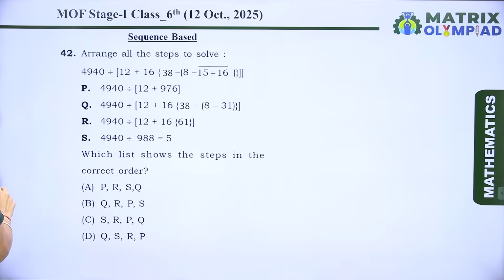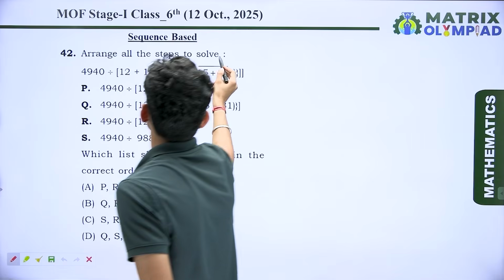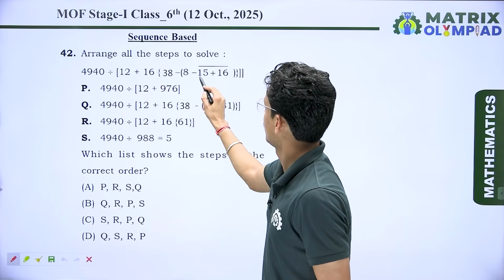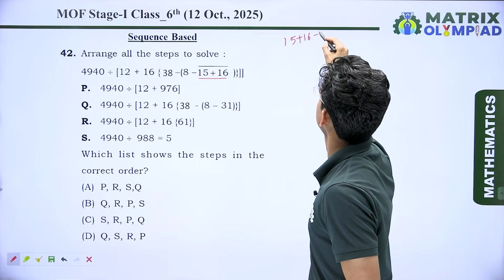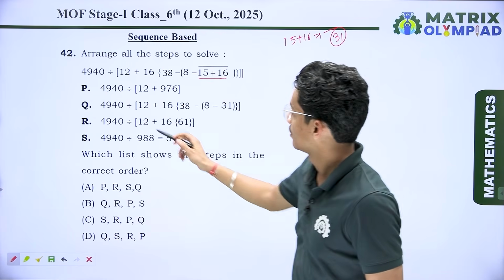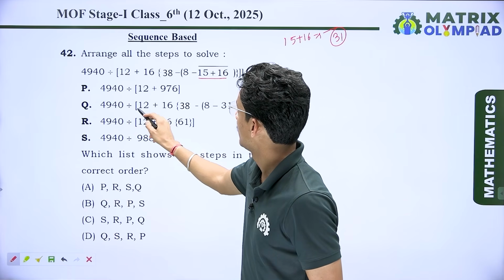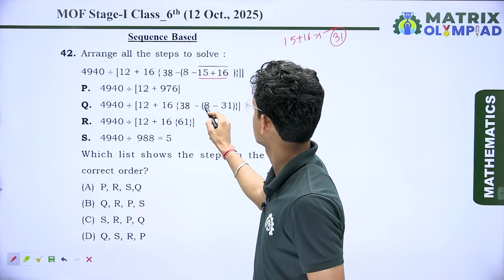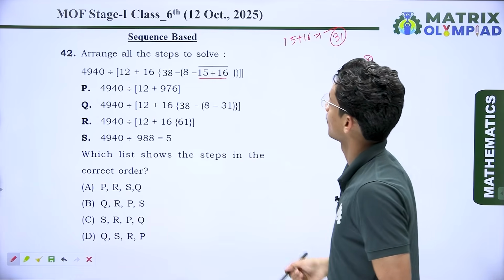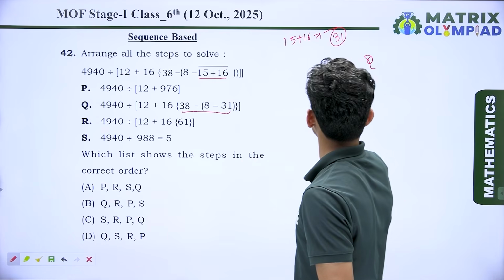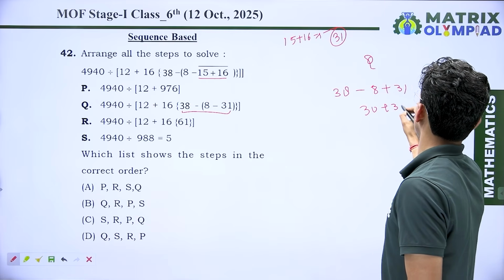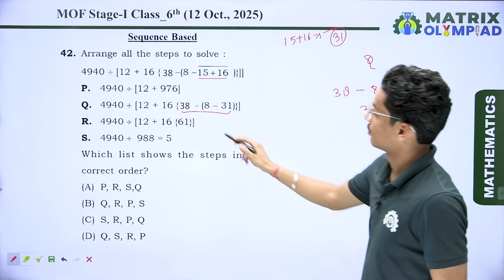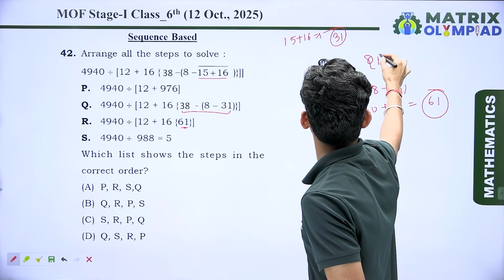Now the next question, which is again based on sequence, is: arrange the steps to solve this. To solve this, first we have to solve this bar. So we know 15 plus 16 is 31. So check 4940 divided by 12 plus 16 bracket 38 minus 8 bracket 31. It means first we take Q. After simplifying this bracket, we can say 38 minus 8 plus 31. It means 30 plus 31, that is 61. So 16 multiply 61. It means after Q we take R.